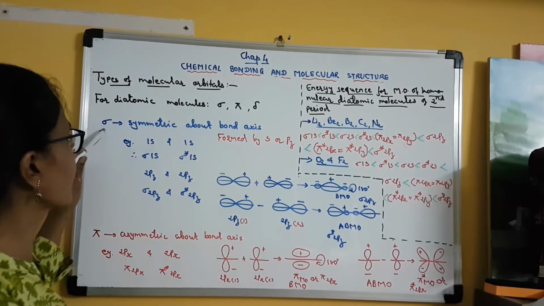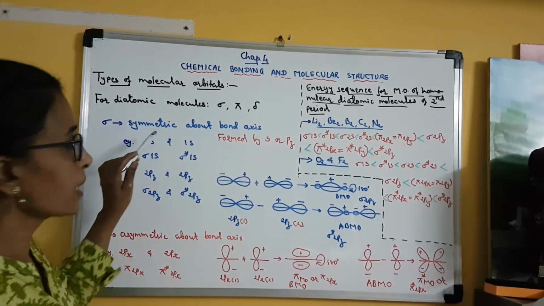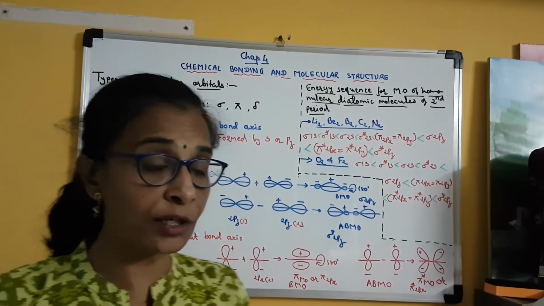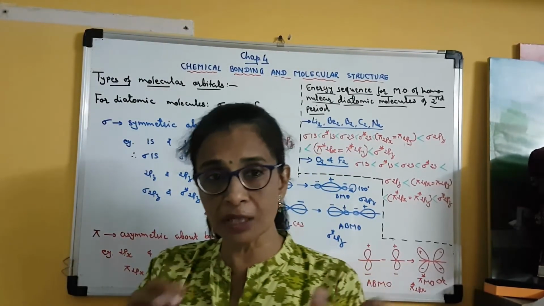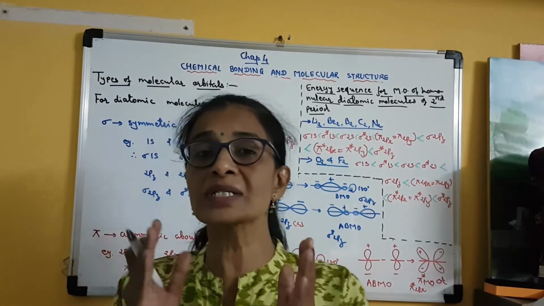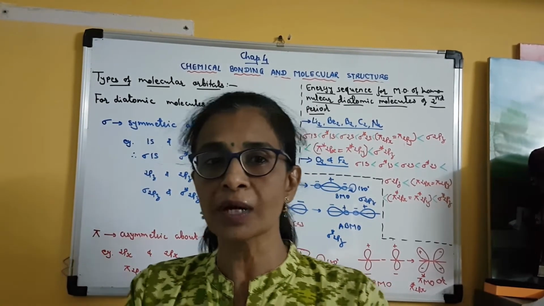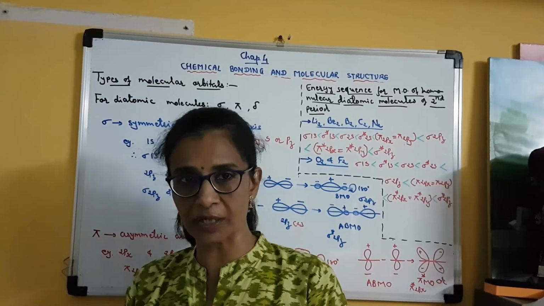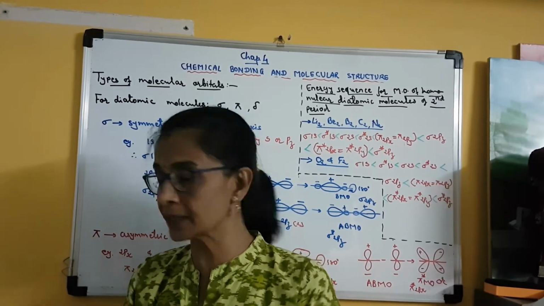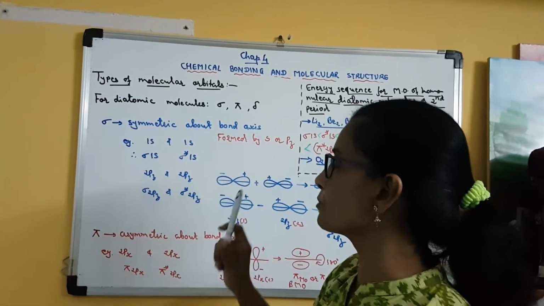Now here I have written that a sigma orbital is symmetric about the bond axis. Whenever we talk about a sigma molecular orbital, you must be clear that there must be the involvement of s and pz orbitals. Clear? Either s and s, or s and pz, or pz and pz. So that type of orbitals will be involved.